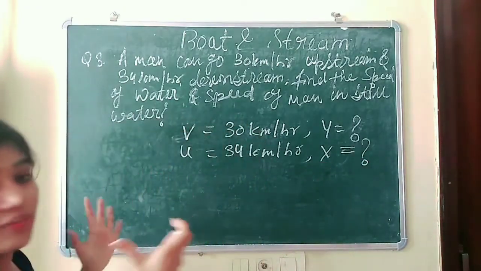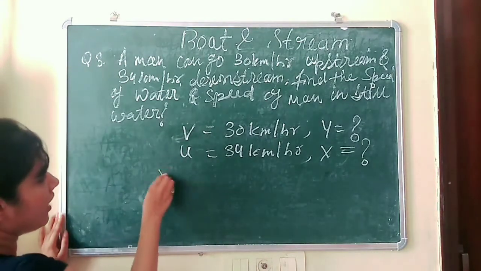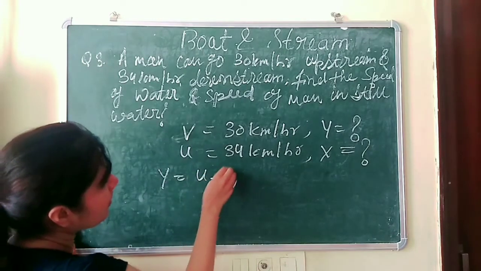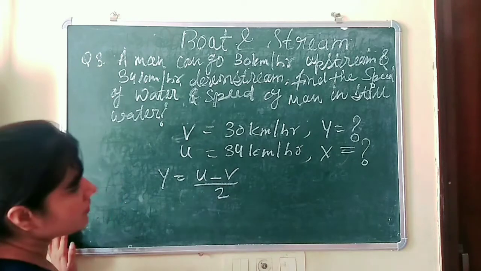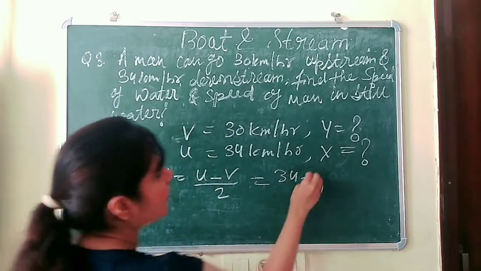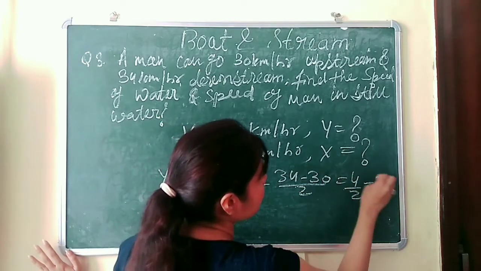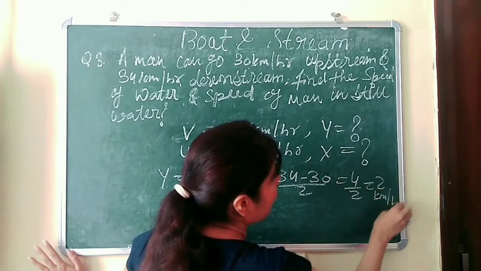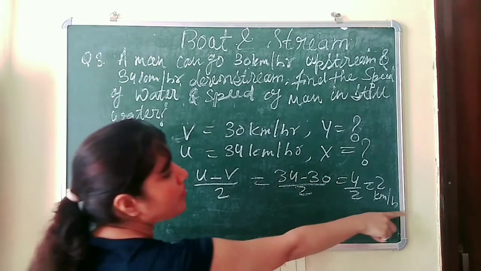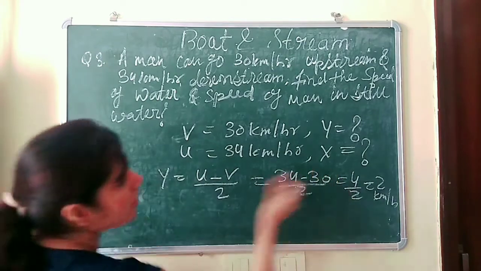So by the formula which we have already derived, the formula of y is u minus v by 2. So simply we will put the values: u is 34, v is 30, divided by 2, that will be 4 by 2, that means 2 km per hour. So this is the speed of water, 2 km per hour. We have just put the values in the formula and we get the answer.